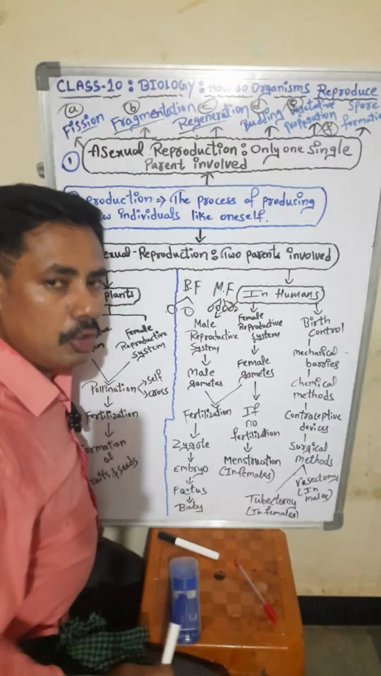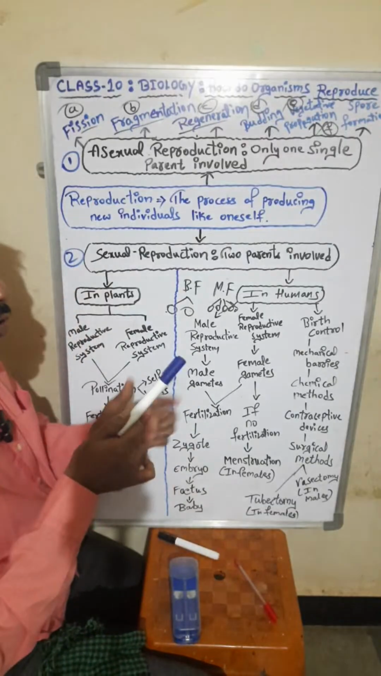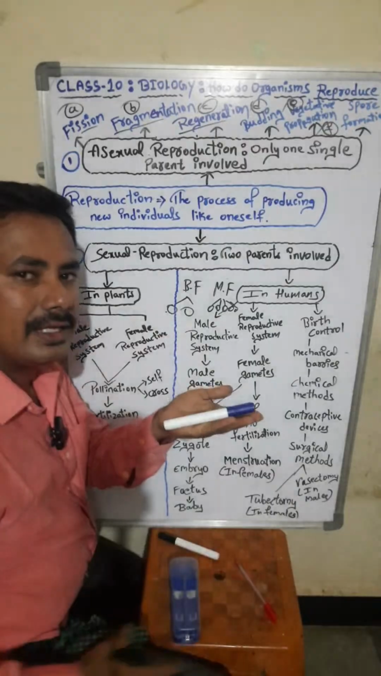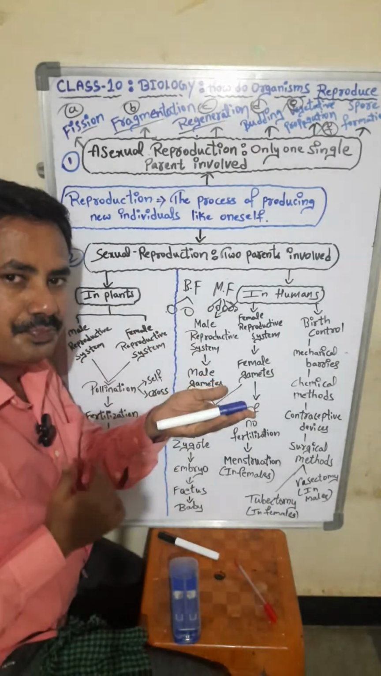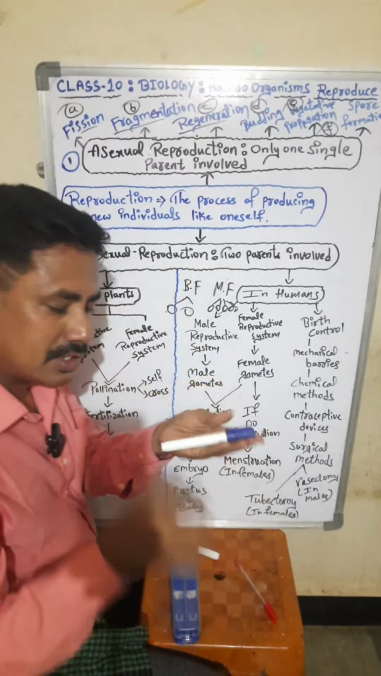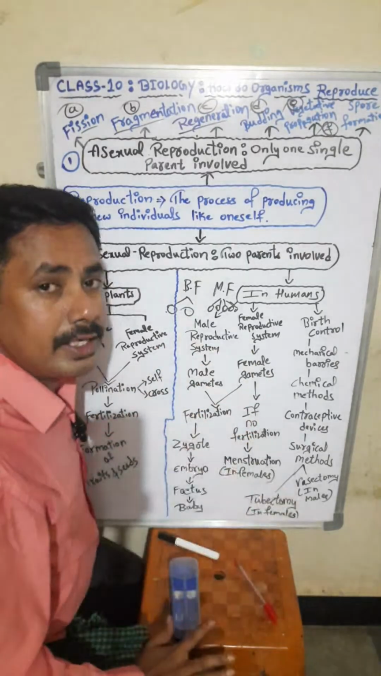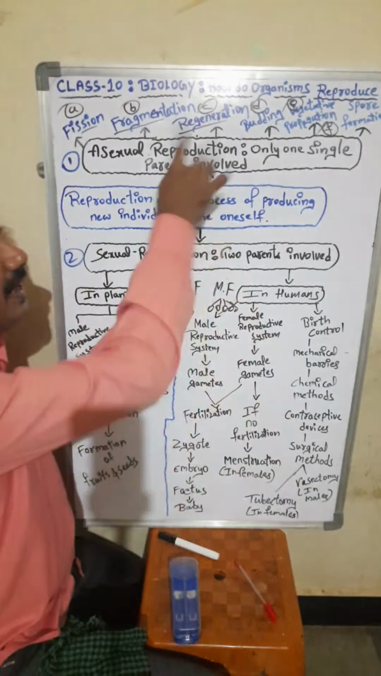Planaria is an organism, students. If we cut that organism so many times, each time each part will develop into a new organism. That is regeneration.